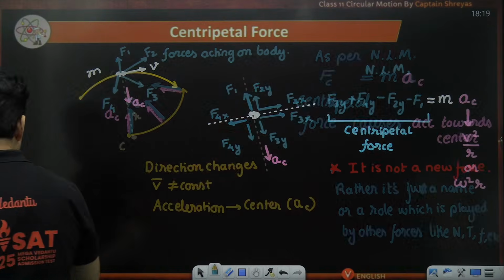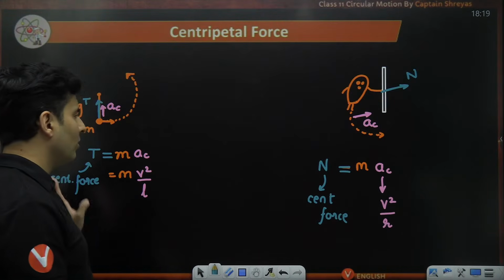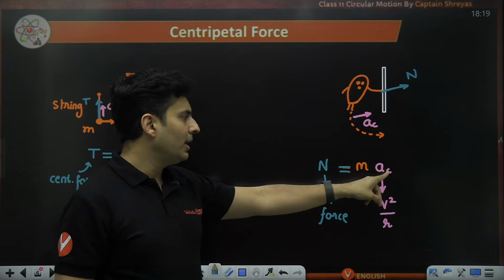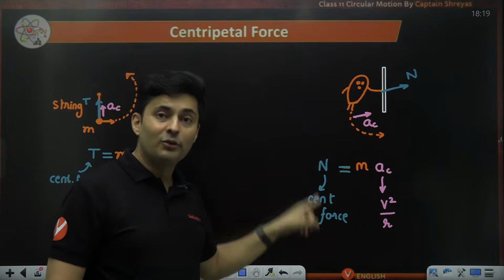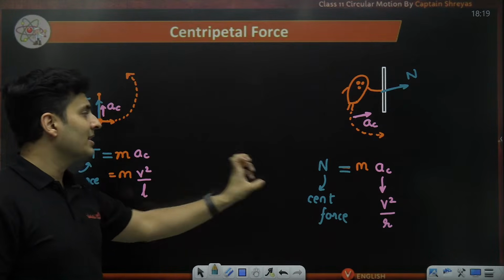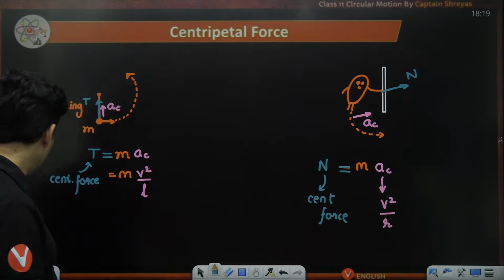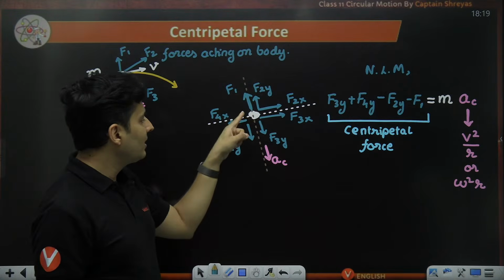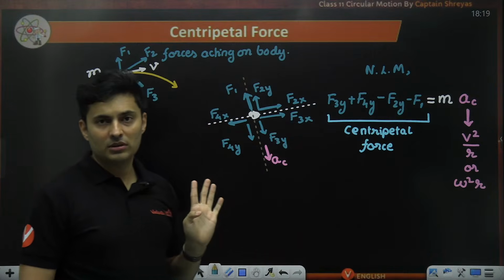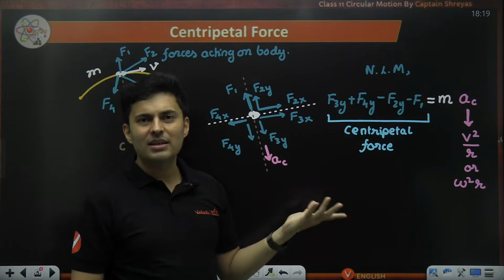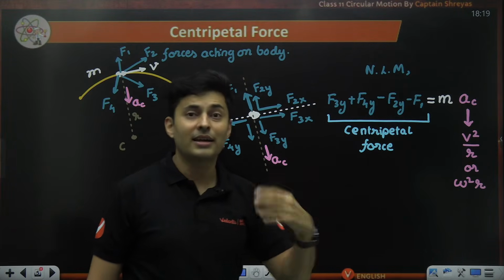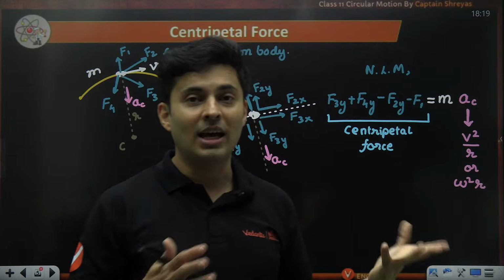How can we consider the direction? Yes, very important. Centripetal force as a whole will be in the direction of centripetal acceleration. Where is centripetal acceleration? Towards the center. So the net force will be towards the center, always. Net force. Individual forces might be left, right, up, down. For example here, you can see F1 is not towards the center, but it is a part of that centripetal force. It is a negative part. You can say it is not helping the centripetal, it is opposing it, but still it is a part. Like in a group project, some people do work, some people do time pass.